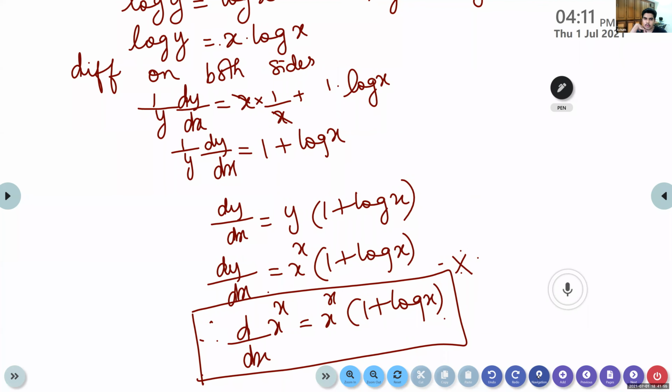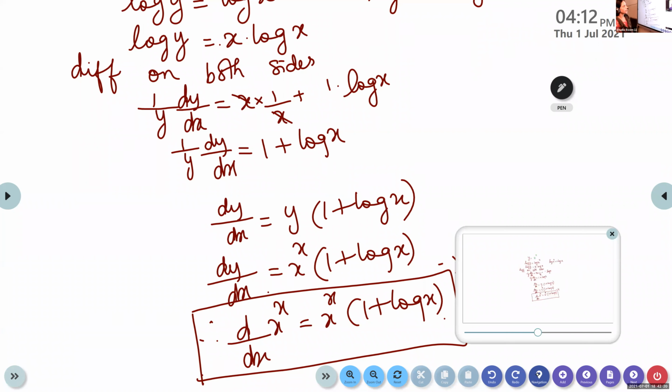Like we had log x raised to x, we made that into x into log x. But on the left side, log y, we should leave it as such. What is the power of y? 1.